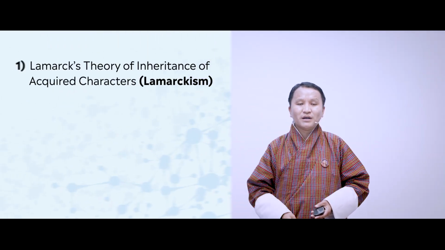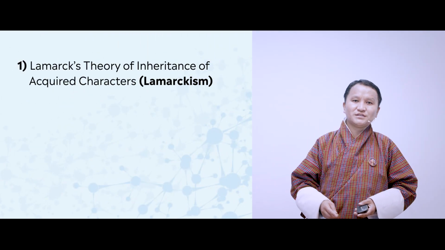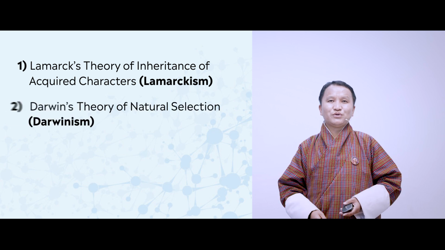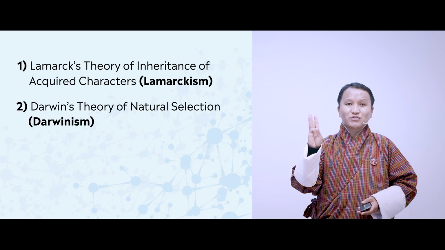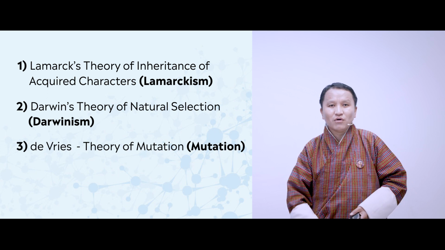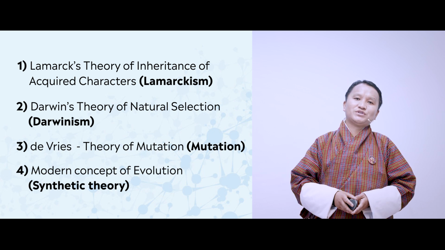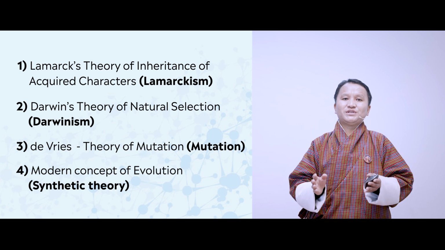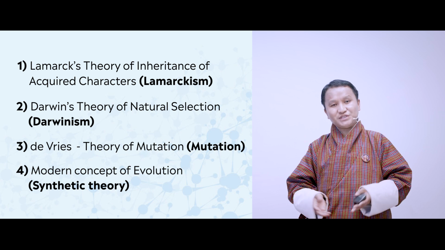But of the different theories, there are 4 accepted theories which we will be discussing in today's session: number 1, Lamarck's theory of inheritance; number 2, Darwin's theory of natural selection; number 3, Hugo de Vries' theory of mutation; and number 4, the modern concept of evolution.